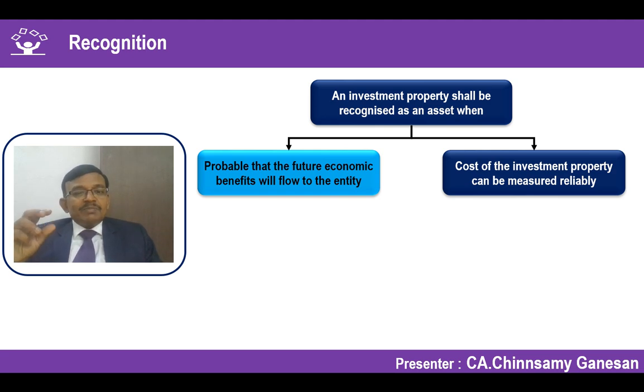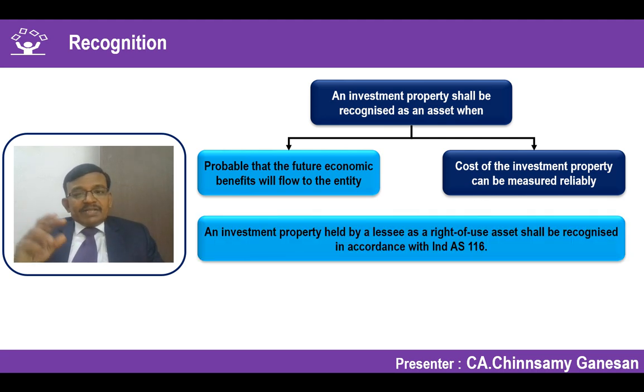And if the cost of the investment property can be reliably measured, and both conditions are satisfied, it meets the criteria of an asset. Because it is held for earning rentals or for capital appreciation or for both, it falls into the definition of investment property. Only in that situation will you recognize an asset as an investment property. This definition is applicable to every asset. That's what you have to keep in your mind. What is classified as investment property according to the definitions we have seen so far, we are testing whether it meets the recognition criteria of an asset. If so, we recognize it.